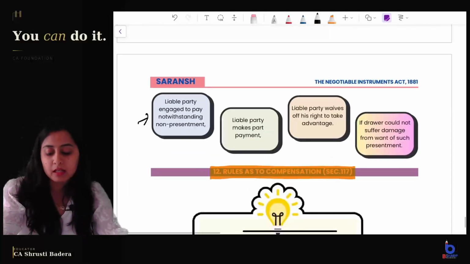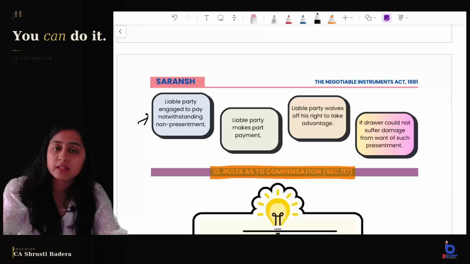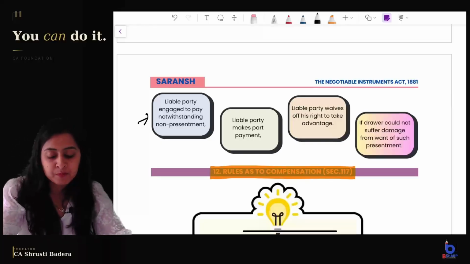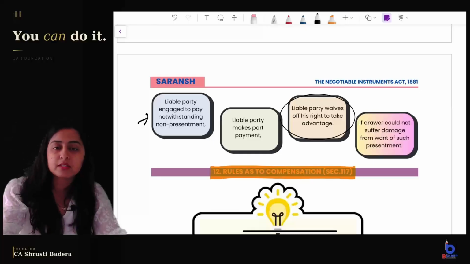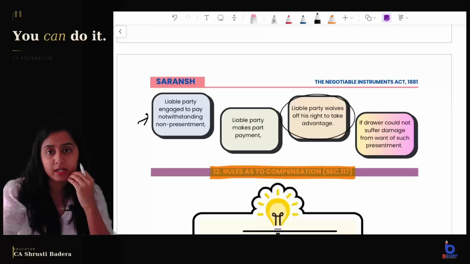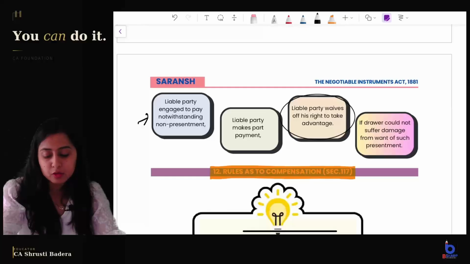If the liable party is engaged to pay notwithstanding non-presentment, if he is saying that I will pay it, you need not present it. If the liable party waives off his right to take advantage. Like, what did we say earlier, that if you do not present the instrument, the holder of the instrument, then no party is liable on it. But this maker, acceptor or drawer is saying that I waive off my right to take advantage, I will still make you the payment. So in these two cases also, the presentment is not required.